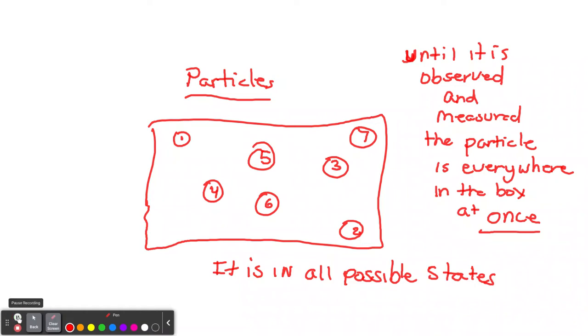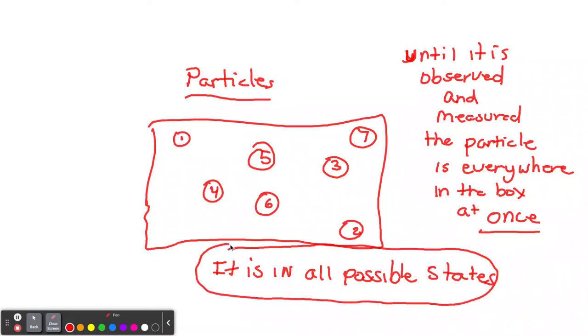All right. Okay, ready for this word that you're going to hear? Now, when this particle is in all possible states, whether it's here in number 1 or number 2 over here or 3, 4, whatever the case is, that's what they call superposition. So you might hear that term, superposition. Superposition just means what I just said, that the particle is in all possible states. So when you do observe it, the superposition will collapse into one state. That's the weird thing about quantum mechanics.